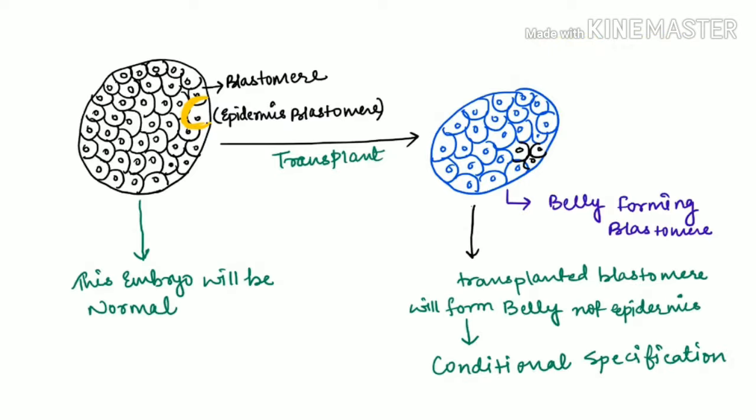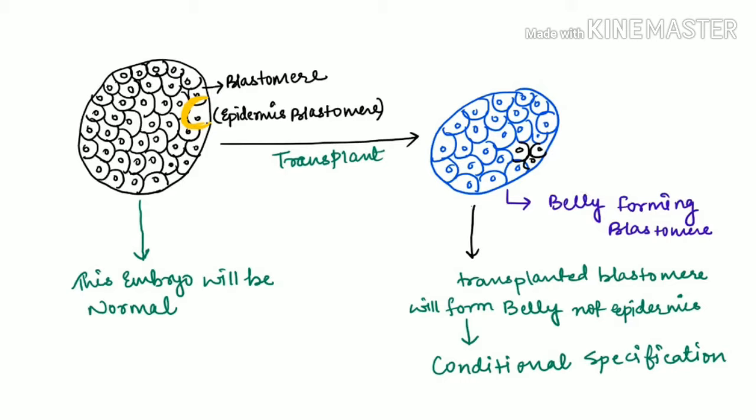So let's understand that example with the help of this diagram. Suppose this is the first embryo from which I have taken this epidermis-forming blastomere, and I have transplanted it near the belly region of the second embryo, which you can see in the black portion.